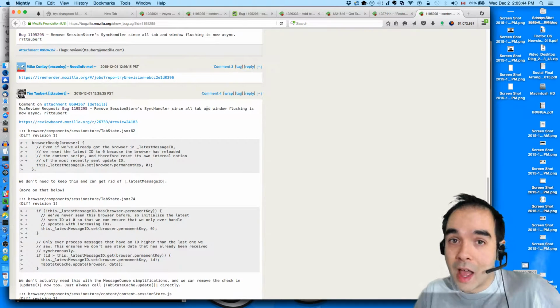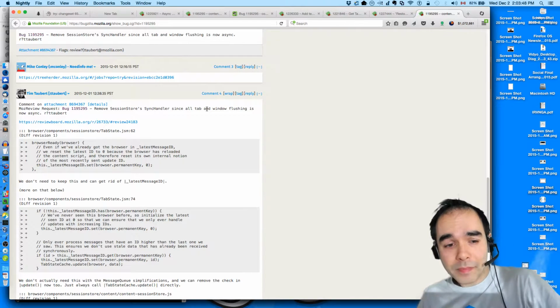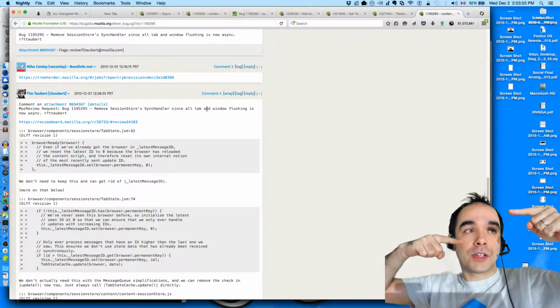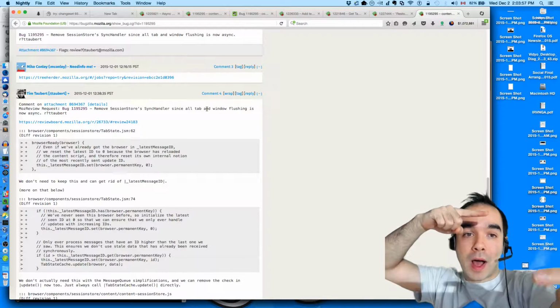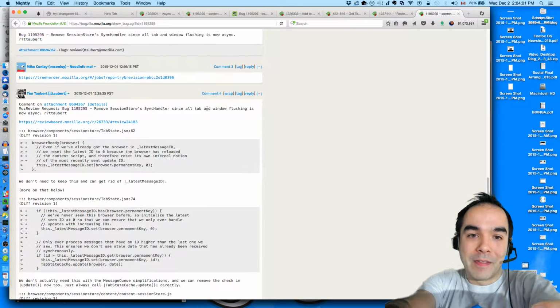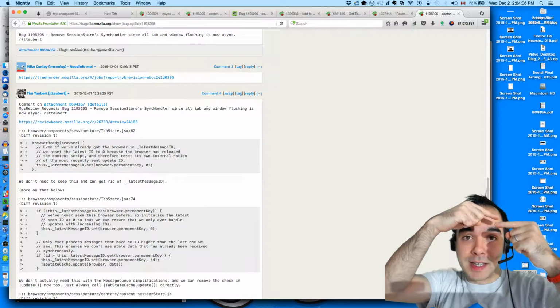The whole reason we had IDs being passed back and forth when flushing is because we had this case where you could request a flush asynchronously from the parent, and then while you're waiting, synchronously request a flush from the parent, and then this would come back first, and then this one would come back second, potentially.